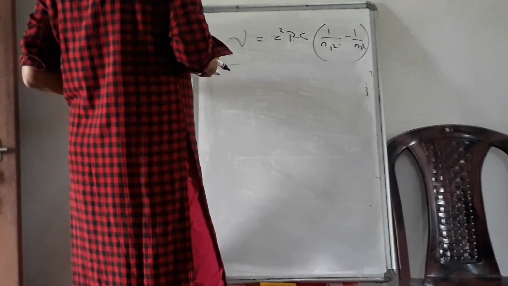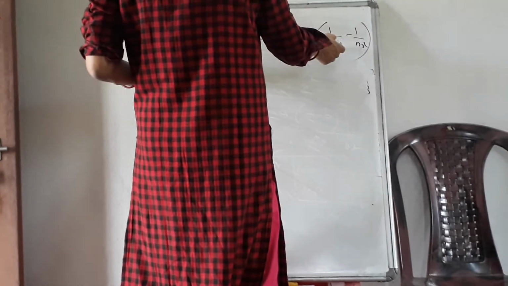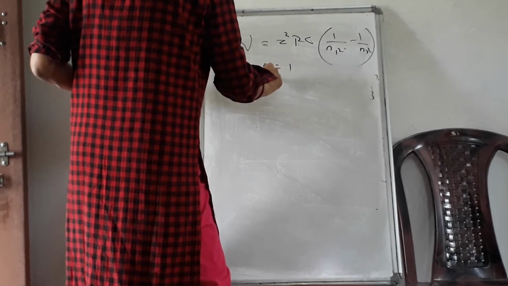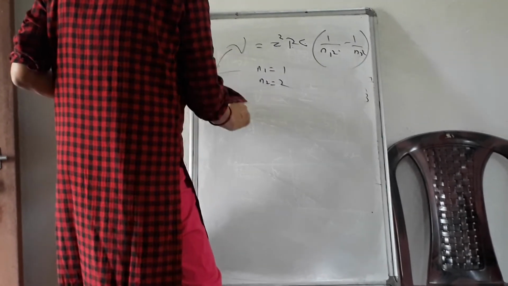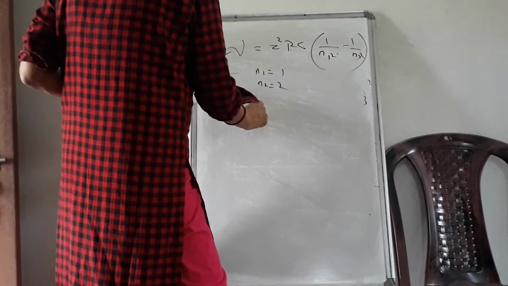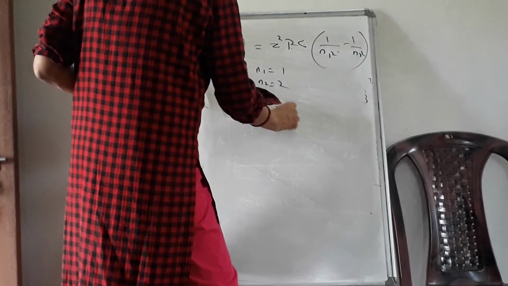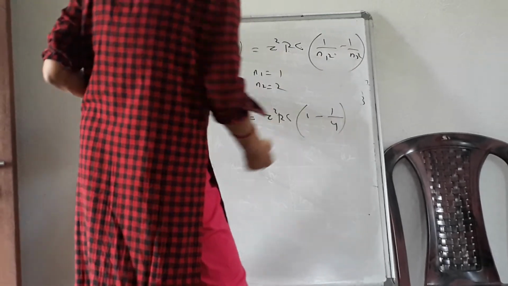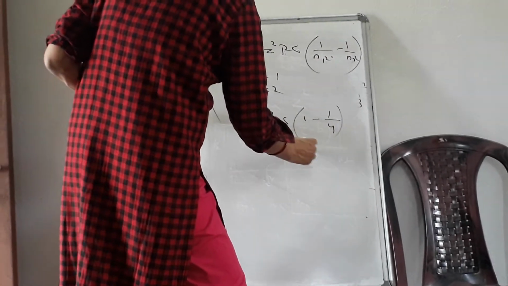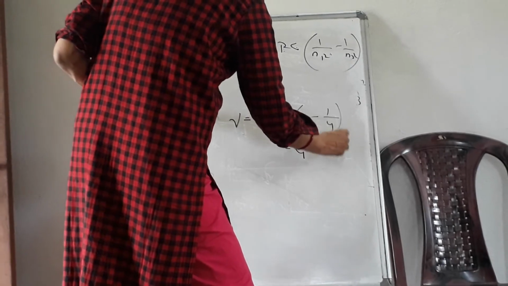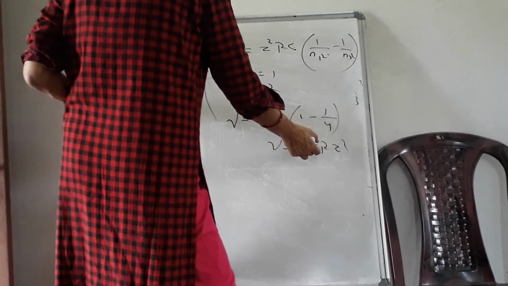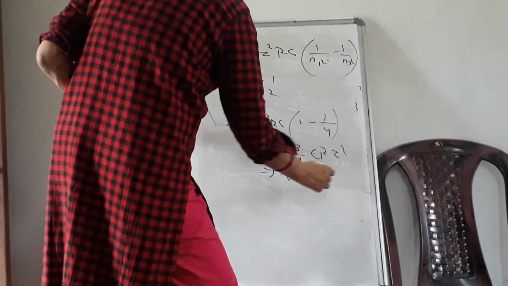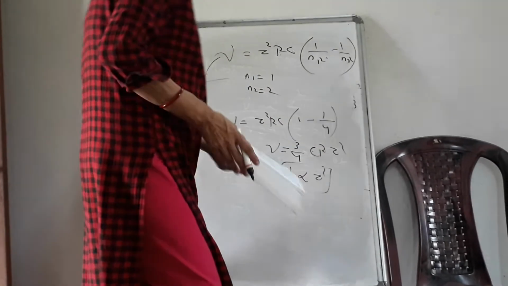Especially for the K alpha line, as I told you, n1 should be 1 and n2 should be 2. So by putting n1 equal to 1 and n2 equal to 2, what will this frequency be? That will be equal to Z squared Rc into (1 minus 1 by 2 squared), that is 1 by 4, so ν = (3/4) c R Z squared. C is a constant, R is a constant, so this implies ν is directly proportional to Z squared. So this is Moseley's law.